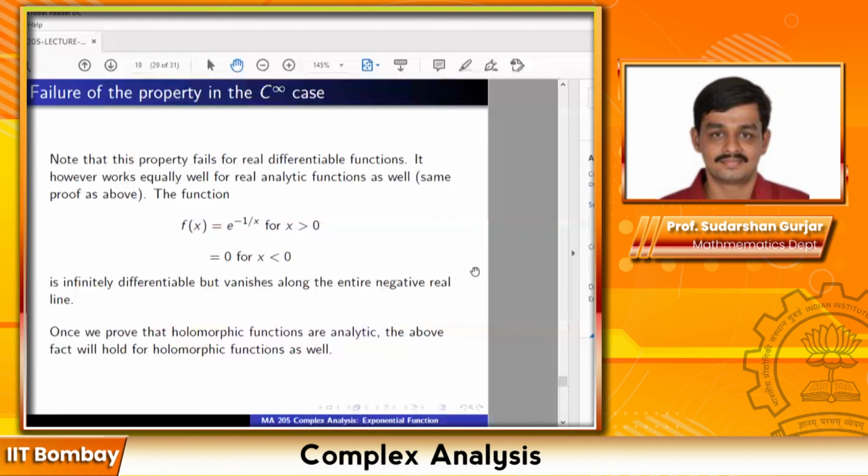I hope the point that I'm trying to make in this slide is clear. I'm trying to compare analytic functions, whether it's real analytic or complex analytic, doesn't matter, with C infinity functions. C infinity is what we mean by infinitely differentiable. So C infinity functions is what I'm comparing with real analytic functions or complex analytic functions. And the theorem that we just discussed illustrates a very stark contrast.